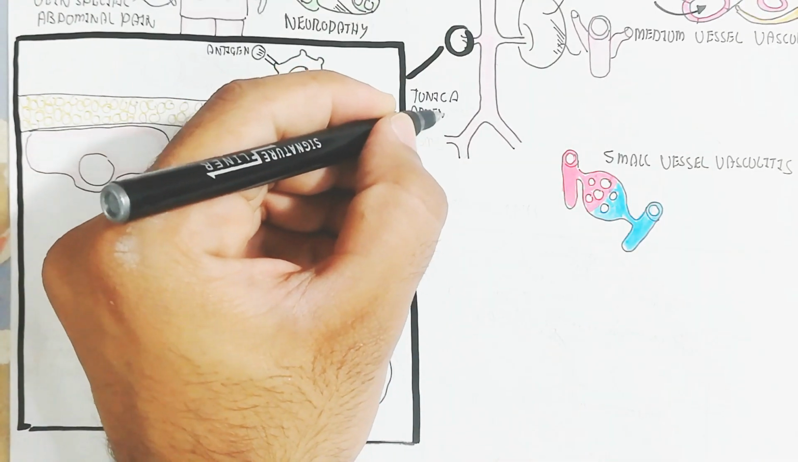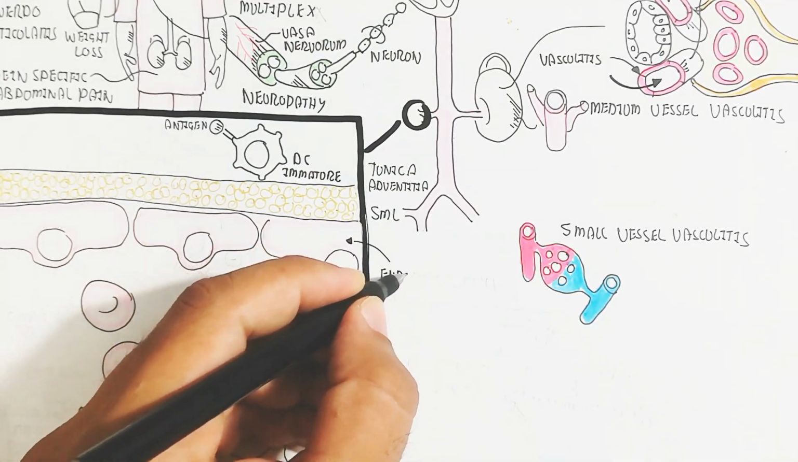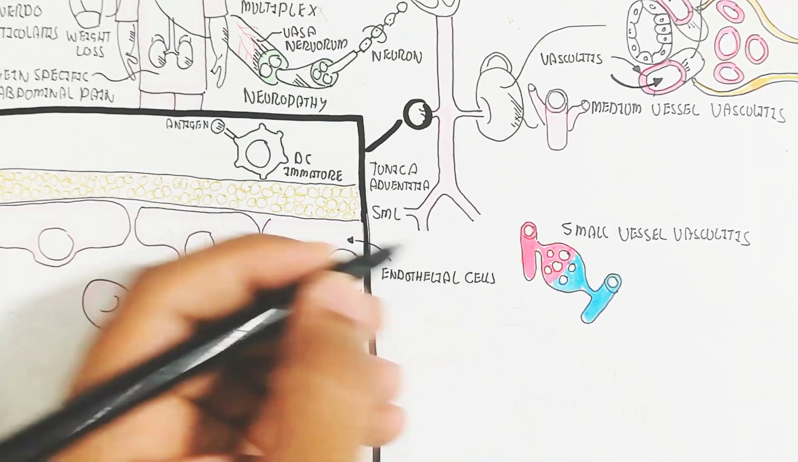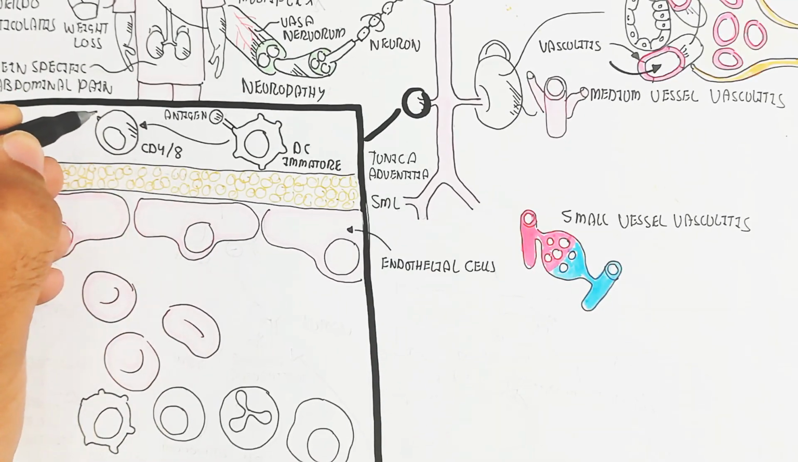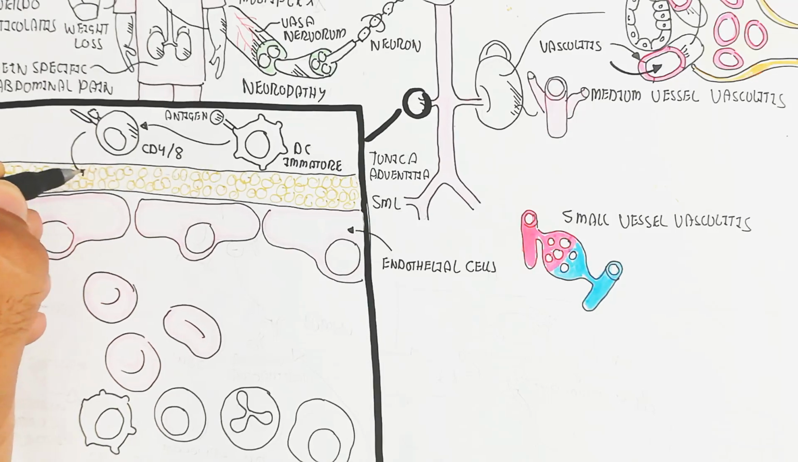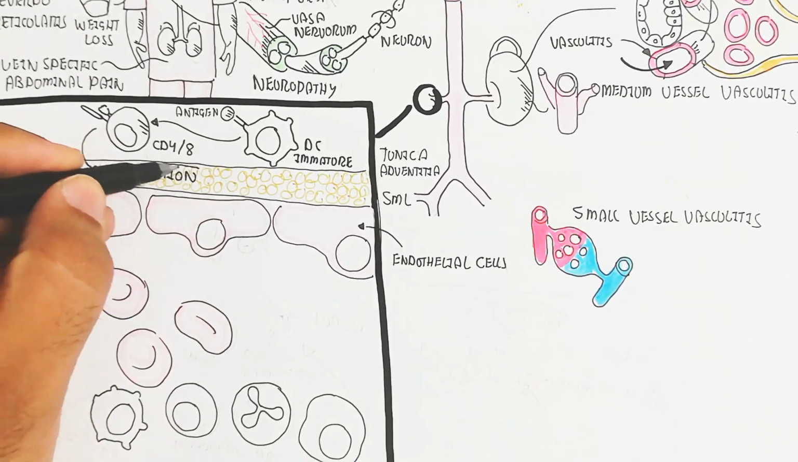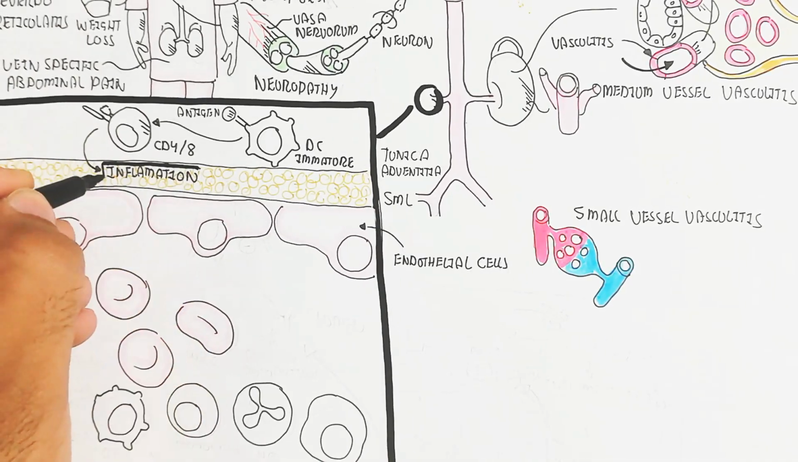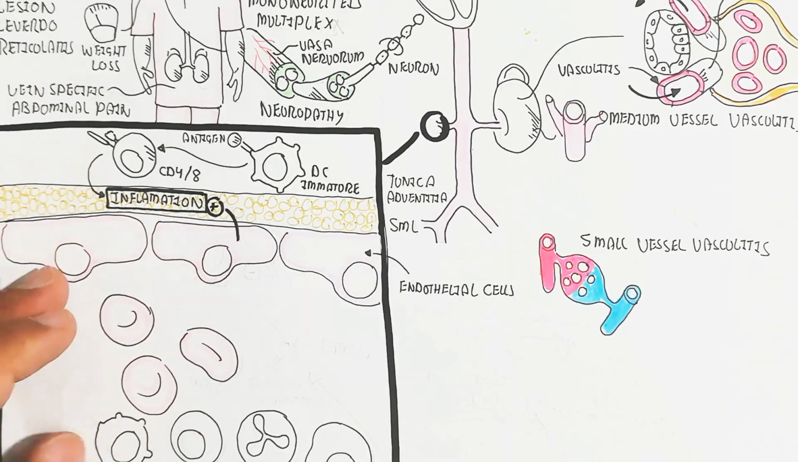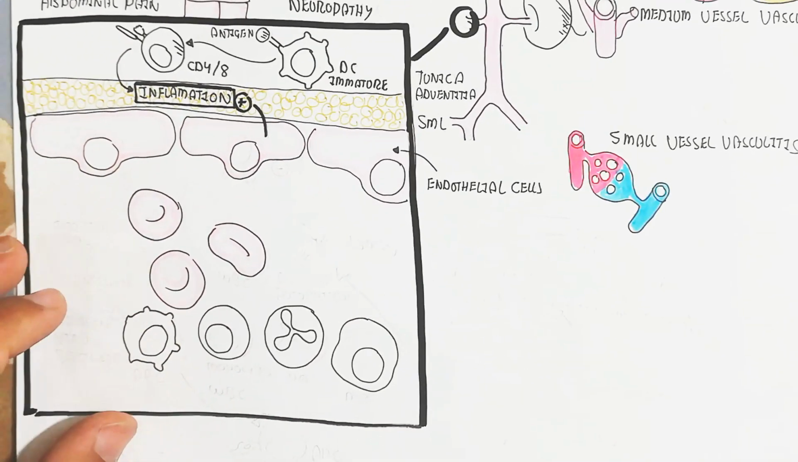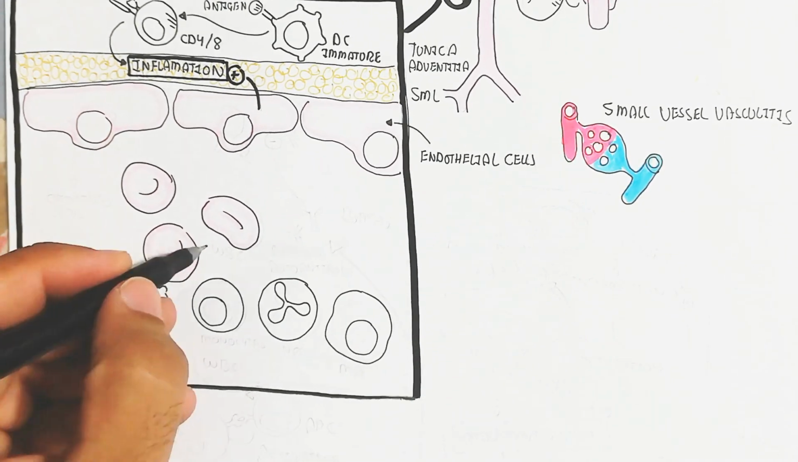On the other hand, let's understand the bigger picture. Here is the tunica adventitia and smooth muscle layer, as well as the endothelial cell layer. The dendritic cell will sensitize the antigen and activate CD4 and CD8, which cause inflammation due to the production of cytokines. In this way, the smooth muscle cell will be inflamed. The endothelial cell also causes inflammation.